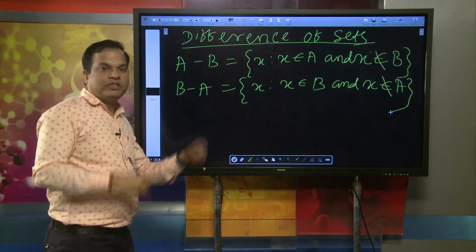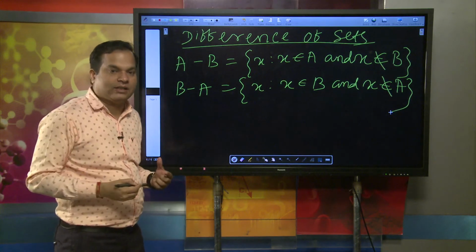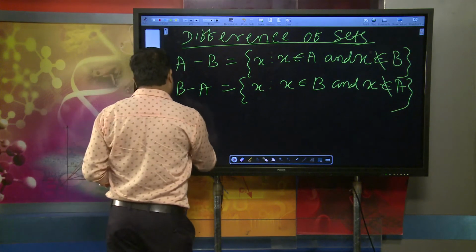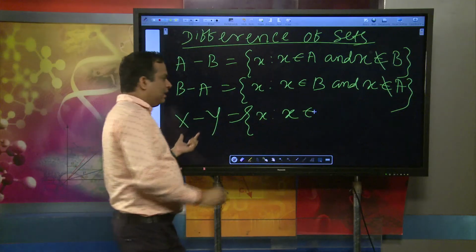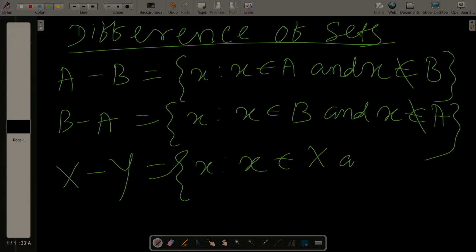Okay. Suppose X and Y are two sets. Then small x such that x belongs to capital X and x does not belong to capital Y. That means X difference Y.